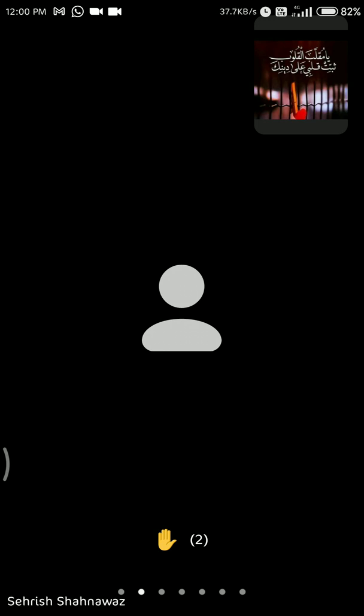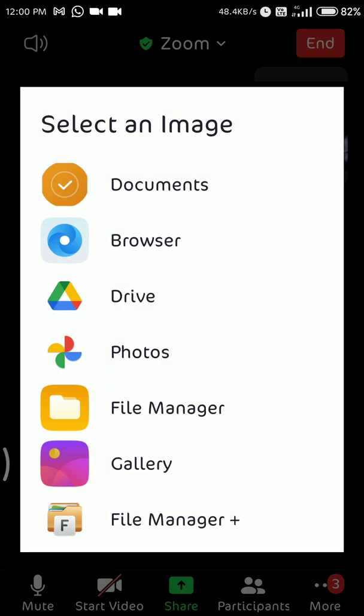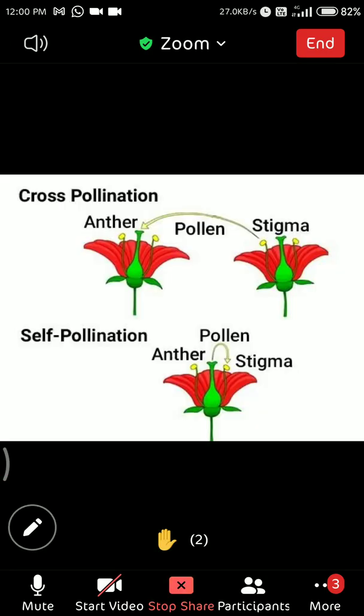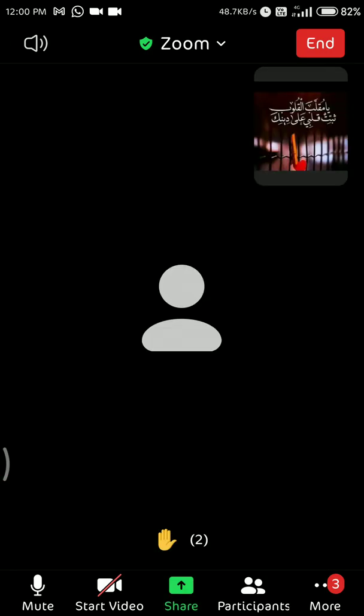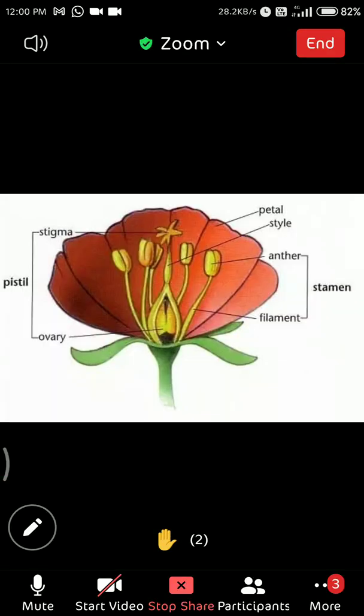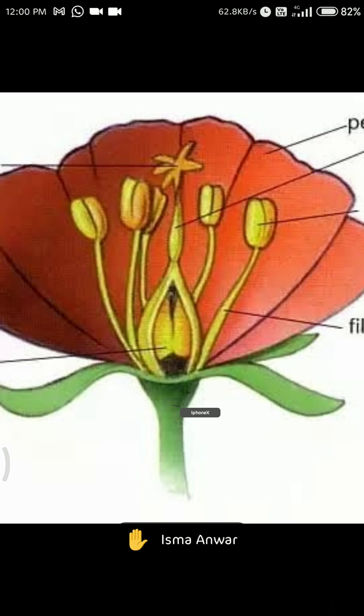Just now in the picture I showed you, the male and female parts are not visible. Just a minute. See here, in this flower, you just see the innermost part.